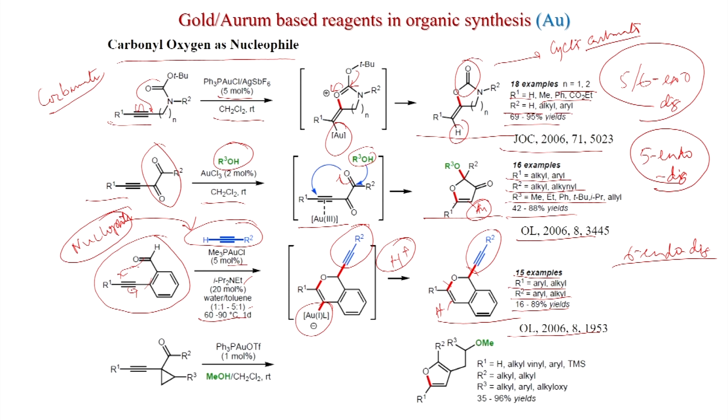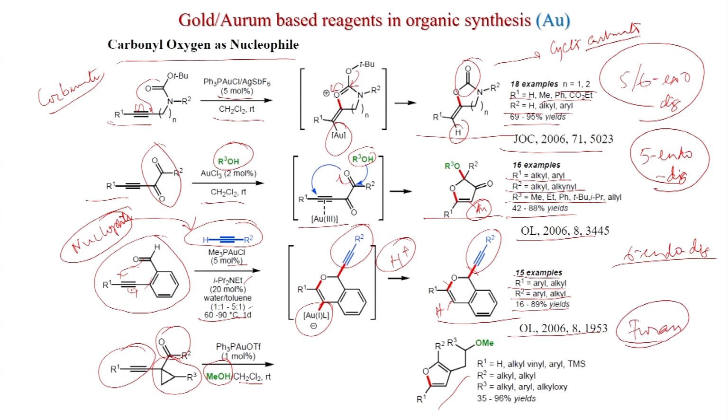Another reaction, if you see this one, a cyclopropyl group is present, a carbonyl group is there, an alkyne group is present, and methanol is there externally. So methanol is a nucleophile, and with Ph3PAuOTf 1 mole percent, methanol, dichloromethane, room temperature, you get this. So, this is a furan.